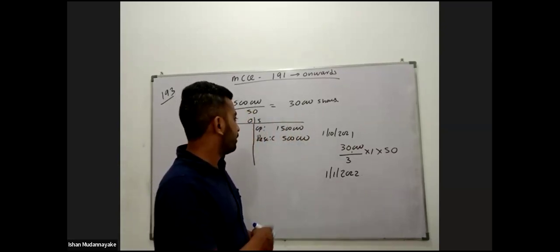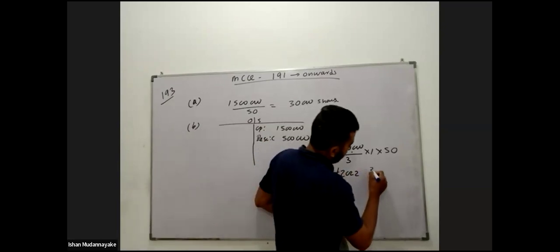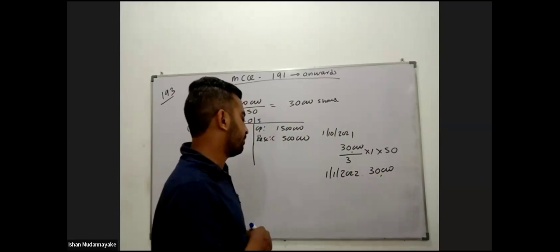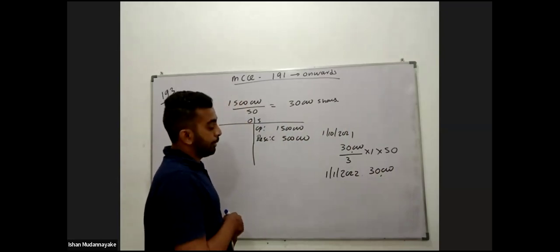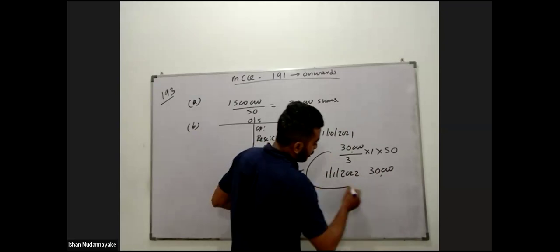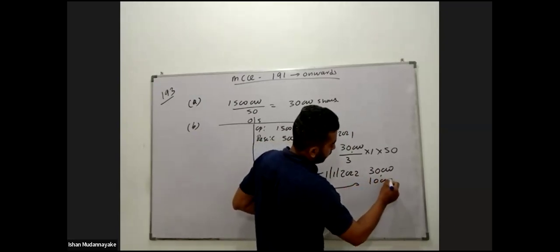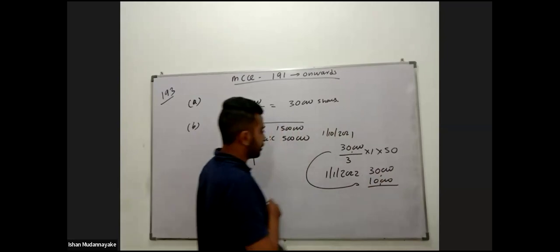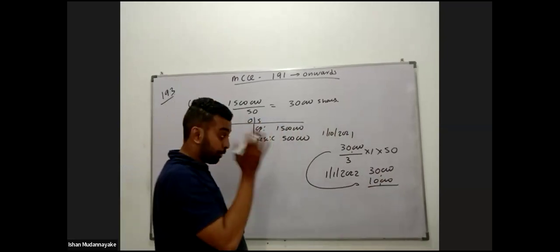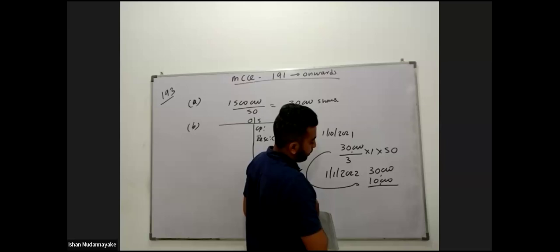Opening number of shares 30,000. And then based on the reserve capitalization, they have issued 10,000 shares. Then, students, number of shares 10,000.